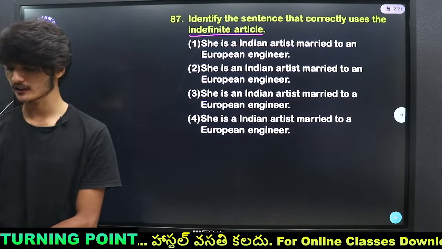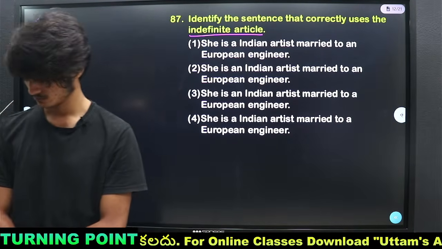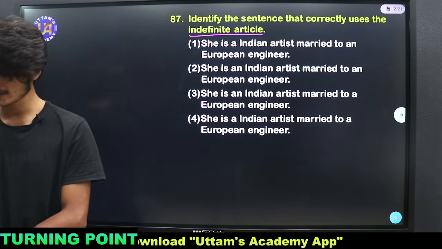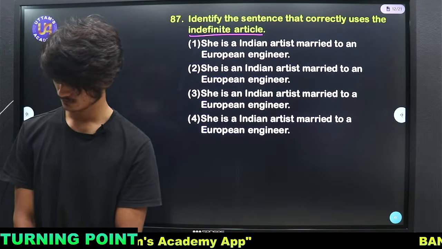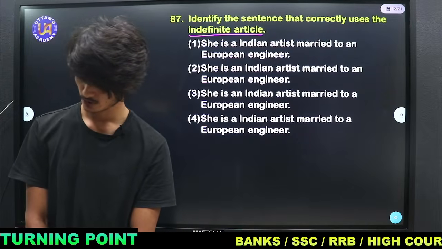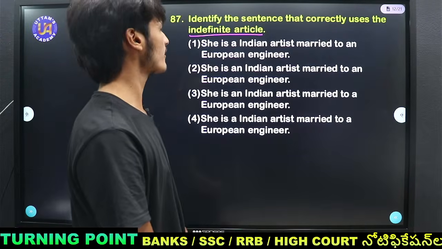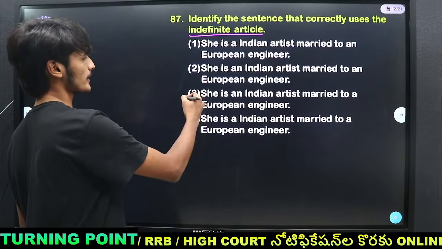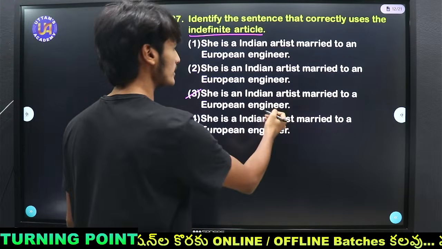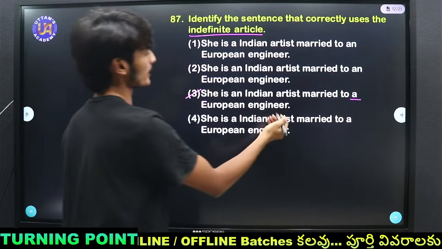Lakshmi Prasanna says option 2. Niranjana says option 2. Unlucky says option 2. So everyone is making a mistake. The correct option is option 3. She is an Indian artist and married to a European engineer.